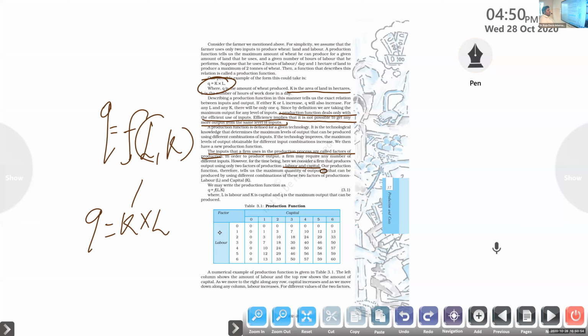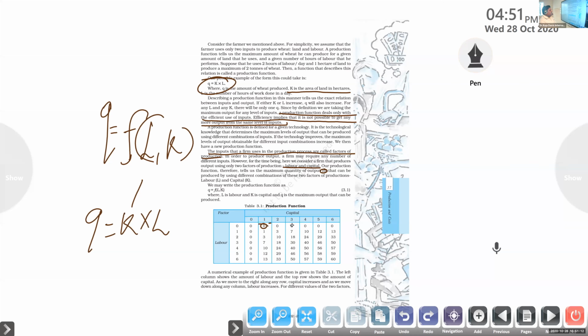So if any one factor of production is missing, it is impossible to produce. Likewise, labor is 0 and capital is 1, production is 0. Capital 2, labor 0, production 0. Capital 3, labor 0, production 0. Got that idea?